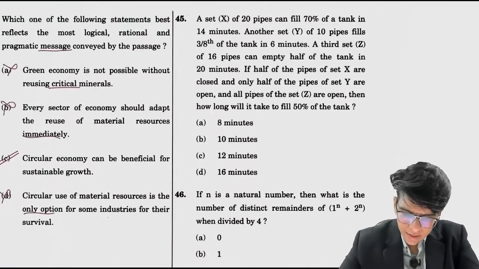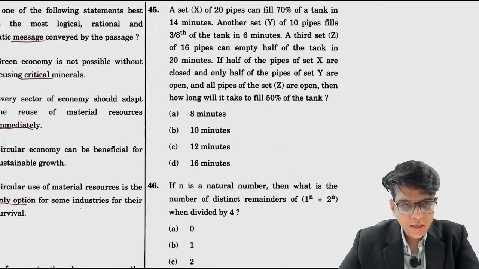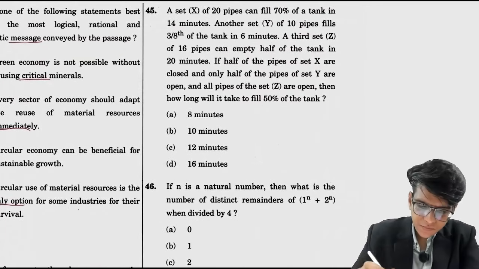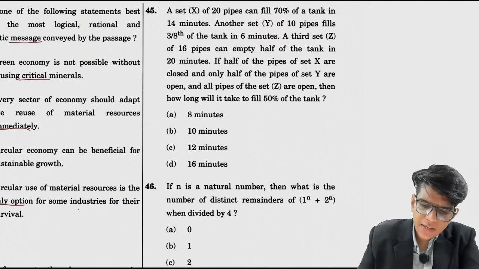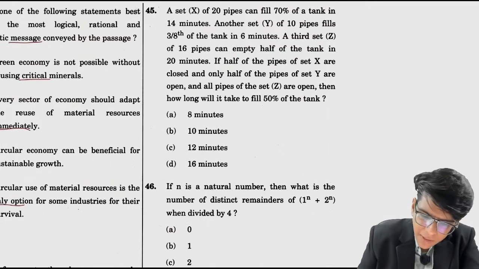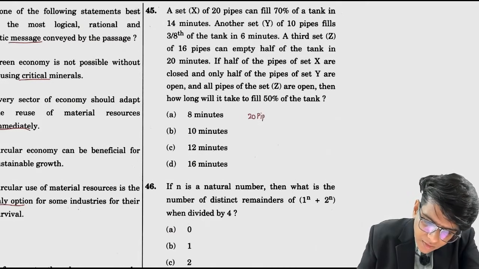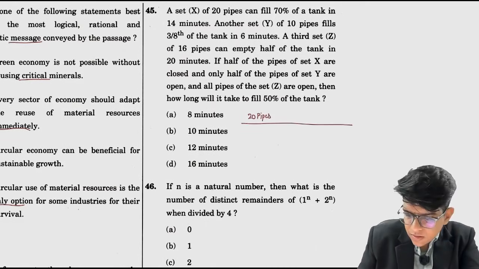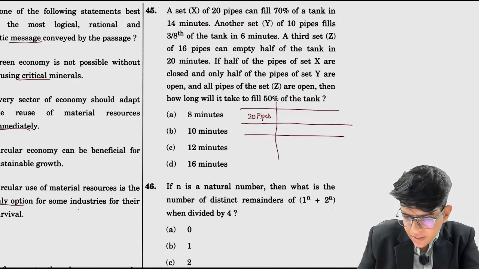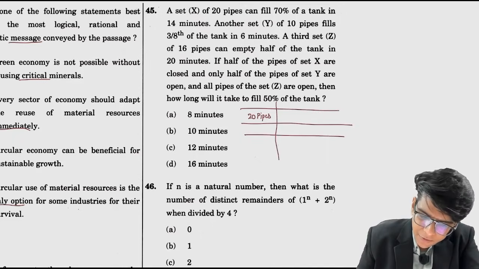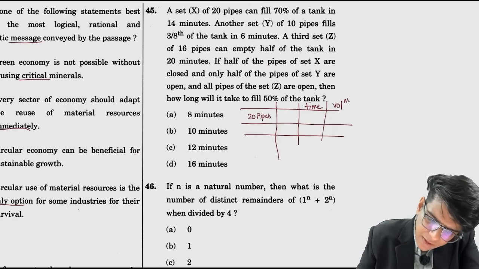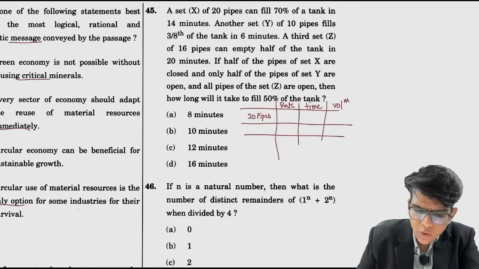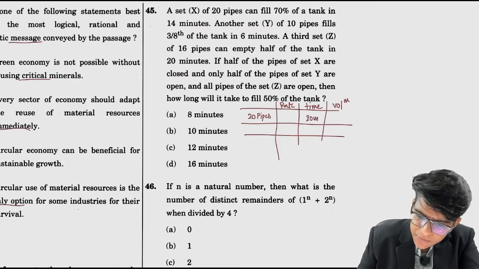Okay, now let's look at question number 45. किसका क्वेश्चन है? 20 pipes can fill 70% of the tank in 40 minutes. तो 70% in 40 minutes, तो 20 pipes individually. देखो ये टेबल हमेशा बनाते हैं हम लोग, है ना. Time, volume and rate. So 20 pipes can fill 70% of the tank in 14 minutes, मतलब full tank in 20 minutes.